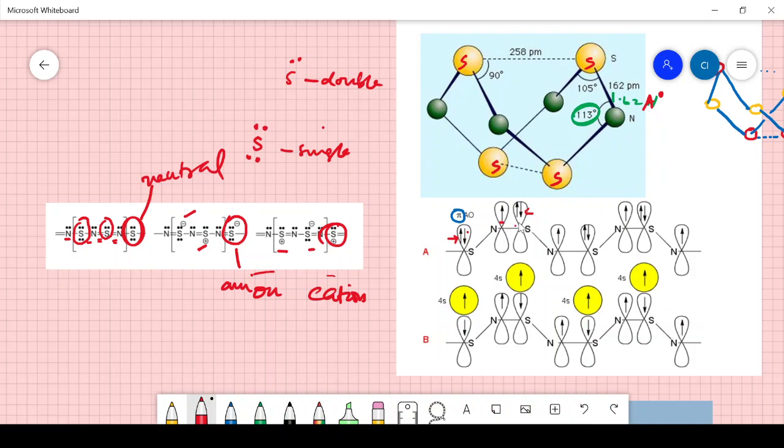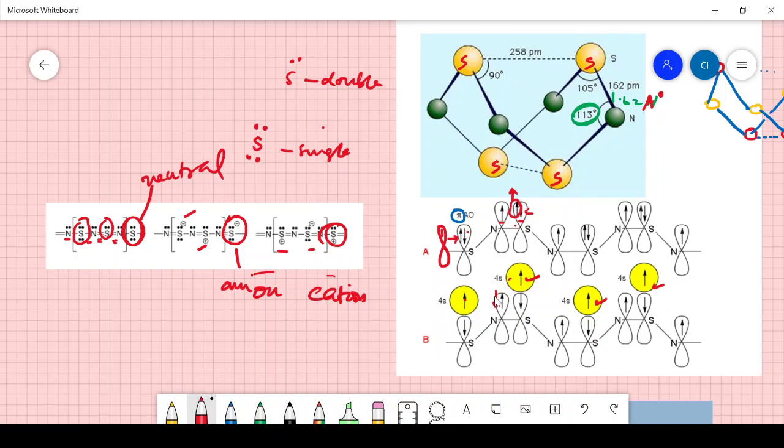Here what happens is this and this get paired, and this electron comes up as a single electron that is given there. The same thing is happening with this one as well as this one. If there is another orbital here and it is also getting paired like this, then it's getting this one. So this can go up, pairing up with this, and then change its spin and pair with this.